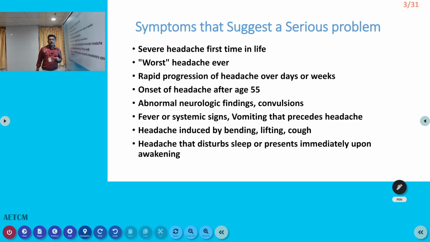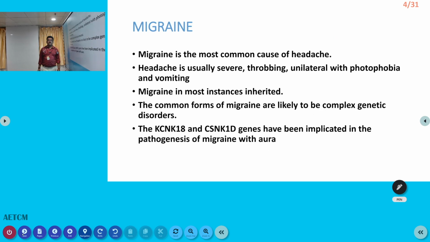Headache that disturbs sleep is very important. Most migraine is relieved after a good sleep. If the sleep is also disturbed, then we cannot straight away say that it is migraine; it can be something else. Headache that presents immediately upon awakening may be mostly due to sinusitis. One of the common features of sinusitis is early morning headache. Even in hypertension, we can get this type of symptom.